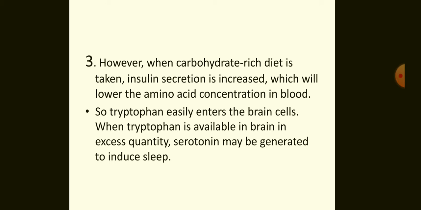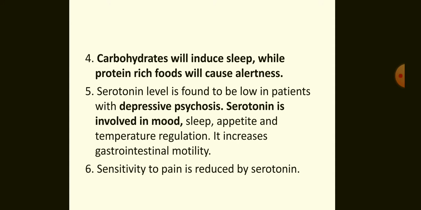So, tryptophan easily enters the brain cells. When tryptophan is available in the brain in excess quantity, serotonin may be generated to induce sleep. Carbohydrates will induce sleep, while protein-rich food will cause alertness.